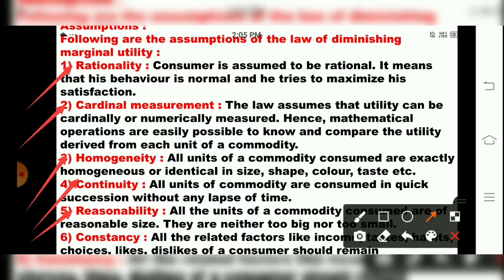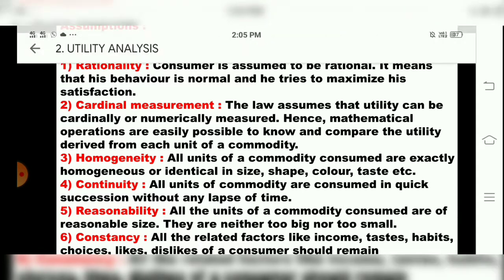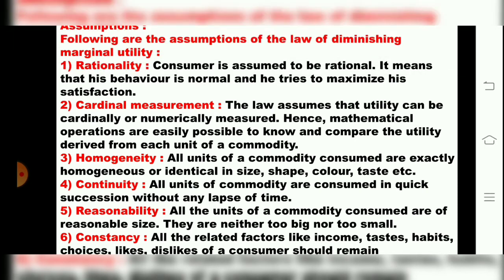Then we come to the fifth assumption. It is about reasonability. Whatever commodity we are consuming should have a reasonable size. The size should not be too big nor too small.